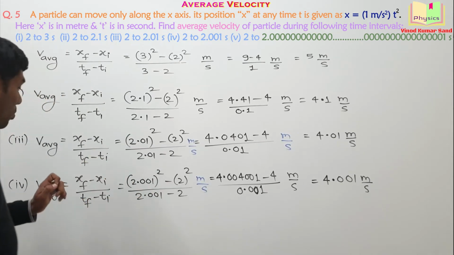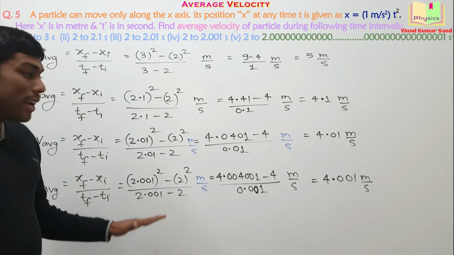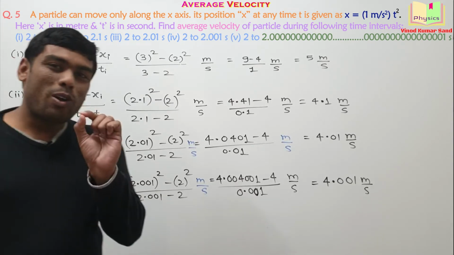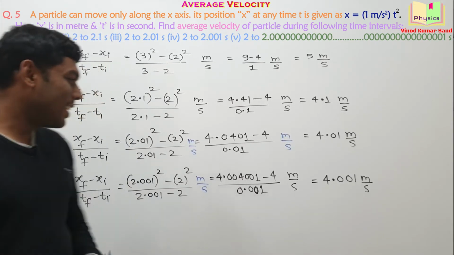Now, suppose I become emotional and I keep on performing these calculations for smaller and smaller time intervals.